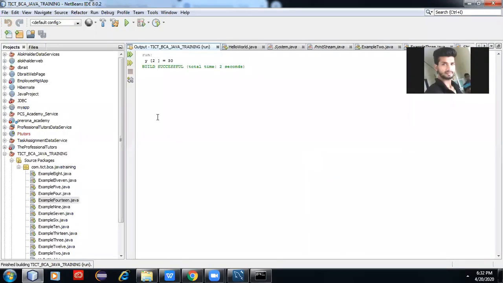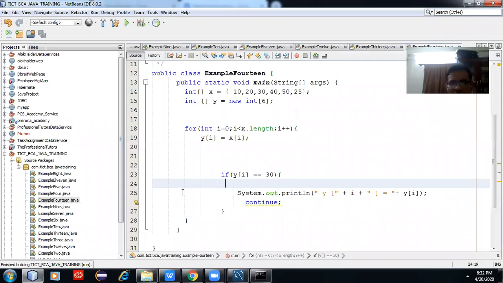The moment it is getting a value, it is executing and printing.